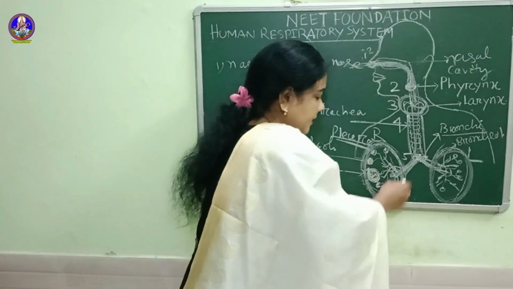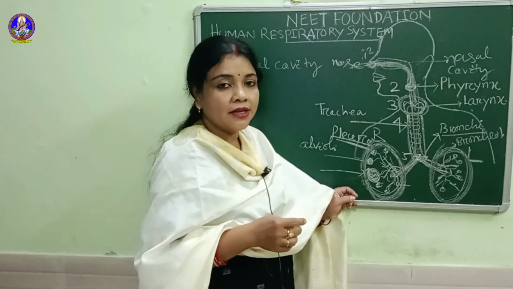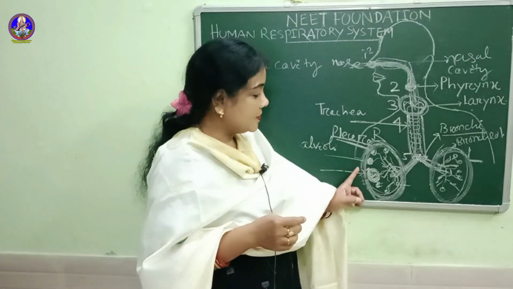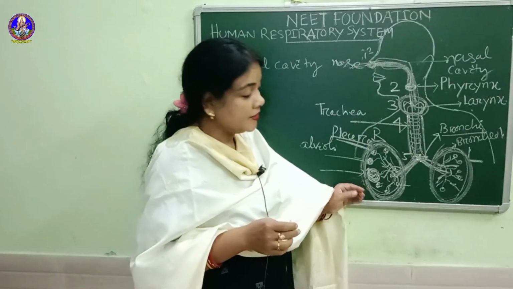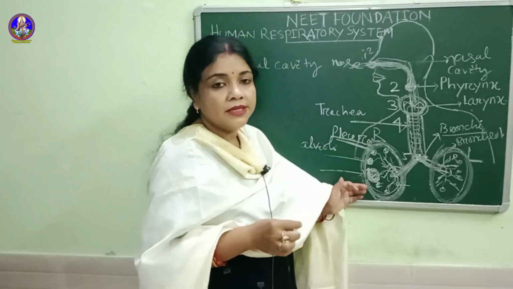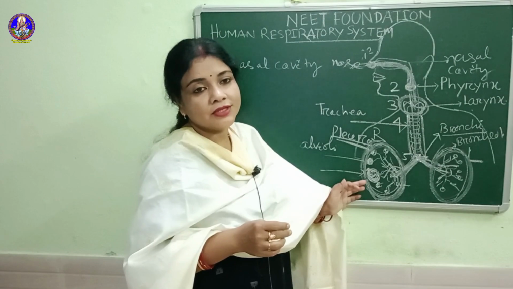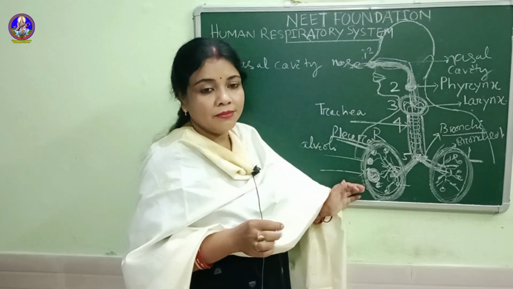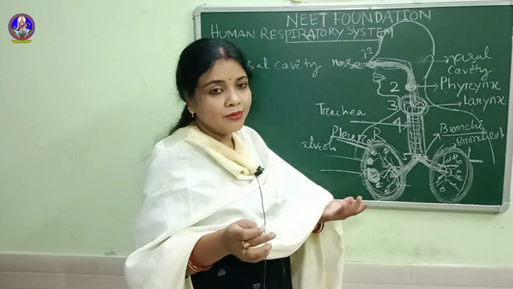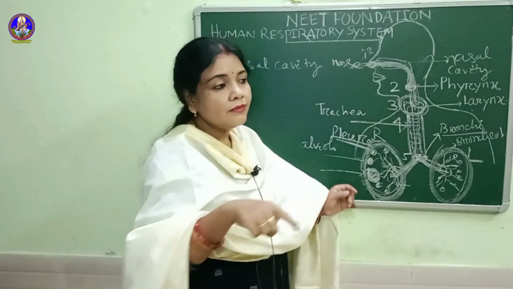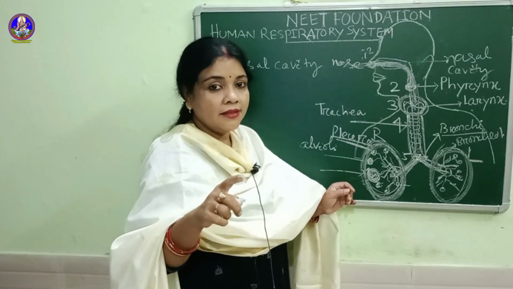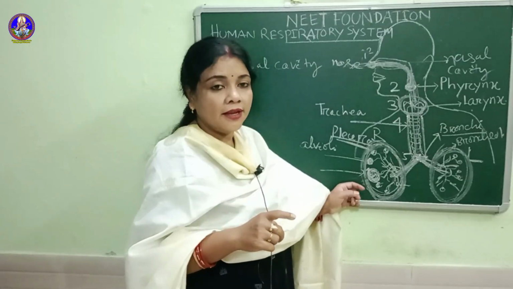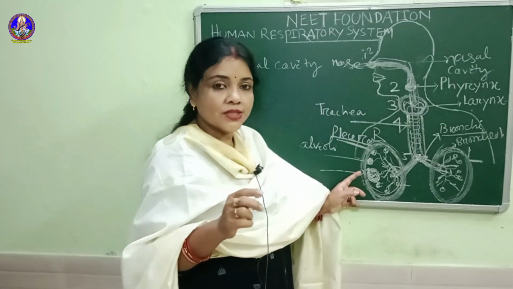That covering is known as the pleura. And if we measure the surface area of the two lungs, it will be equal to a tennis court, the whole net area of the court.